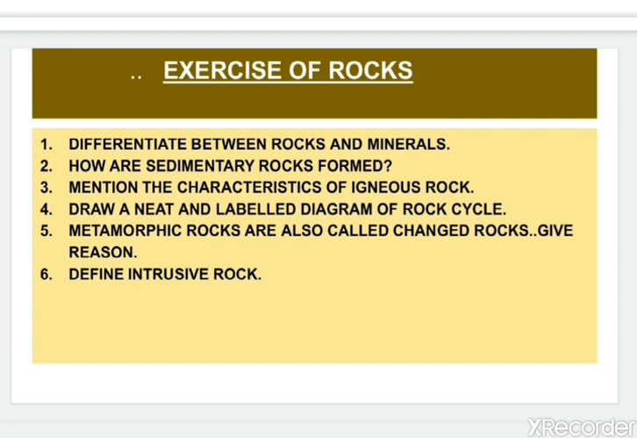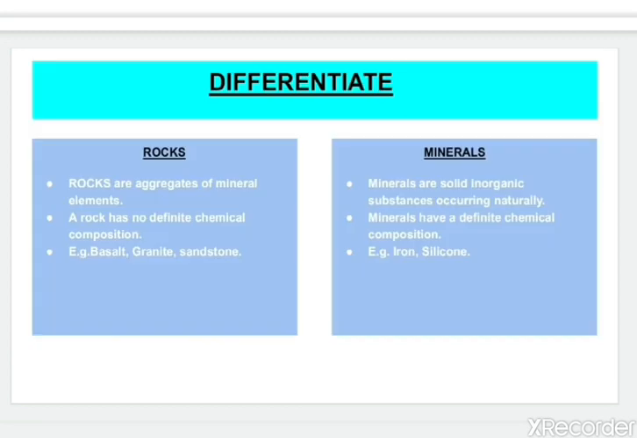So the first question is differentiate between rocks and minerals. As you can see here, I have already written the answer. You can write from here. Rocks are aggregates of minerals, and minerals are solid inorganic substances occurring naturally. A rock has no definite chemical composition and minerals have a definite chemical composition. Examples of rocks are basalt, granite, sandstone, and in the example for minerals you will write iron, silicon, etc.